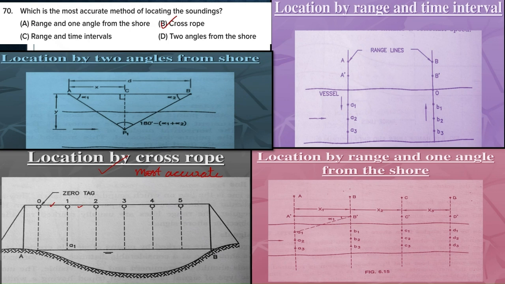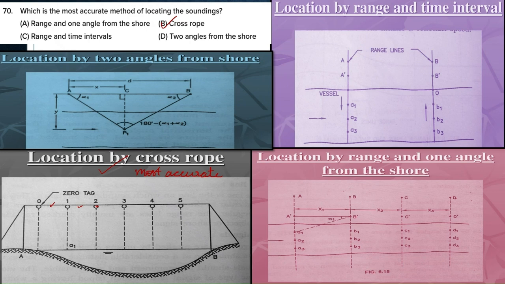Here you can see some tags. The distances are marked from a reference tag. A reference tag, the zero tag, is there, and from that the distances to the other tags are marked. The reference tag is called the zero mark.